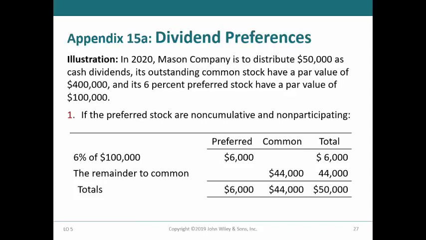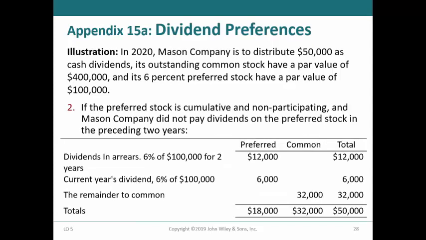In the second example, the preferred stock is cumulative and non-participating. Mason has not declared the preferred dividend for the past 2 years. As we mentioned in the first presentation, when preferred stock is cumulative, the dividend in arrears, $12,000, would have to be paid, as well as the current preferred dividend of $6,000 before the common stockholders can receive a dividend. Therefore, the total dividend to the preferred shareholders would be $18,000, and the remainder of the dividend, $32,000, would be distributed to the common stockholders.